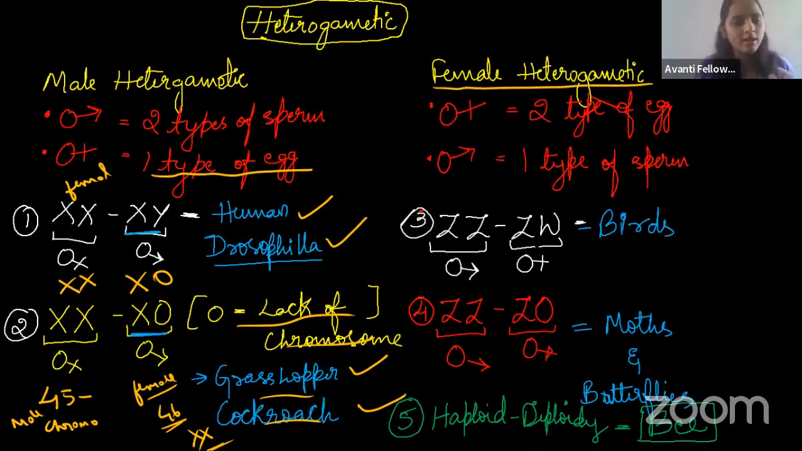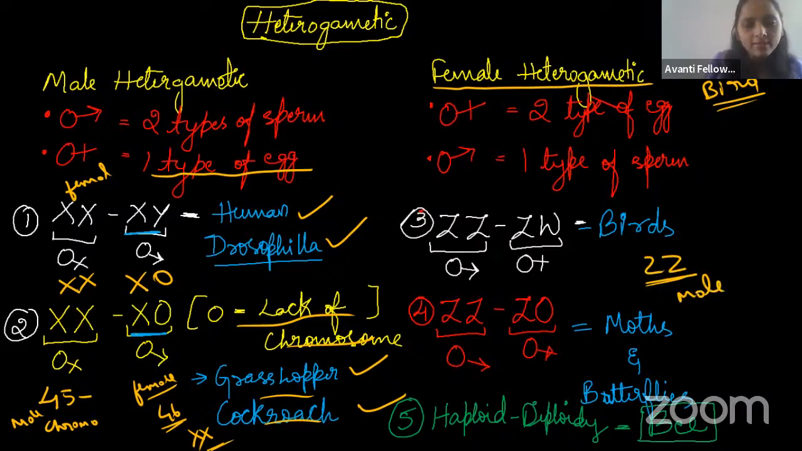In the female heterogametic type, what is happening here? The example is the bird, guys. Here you can see ZZ, that is the male, whereas ZW is the heterogametic female.